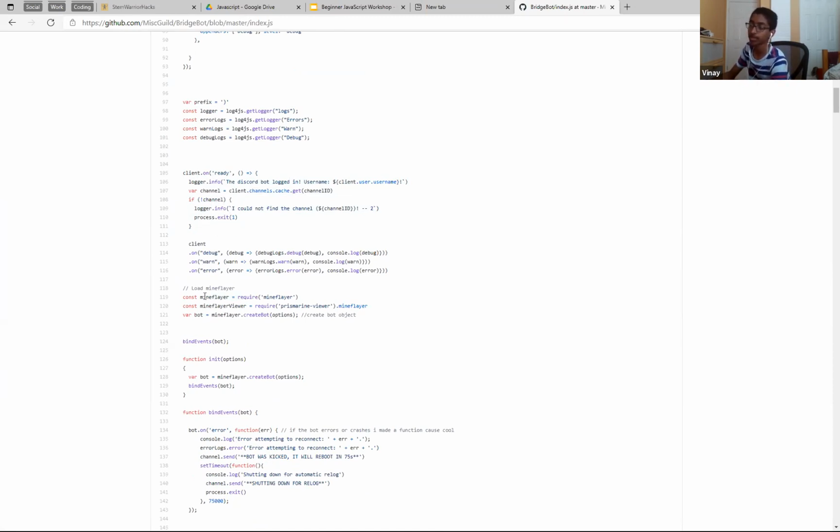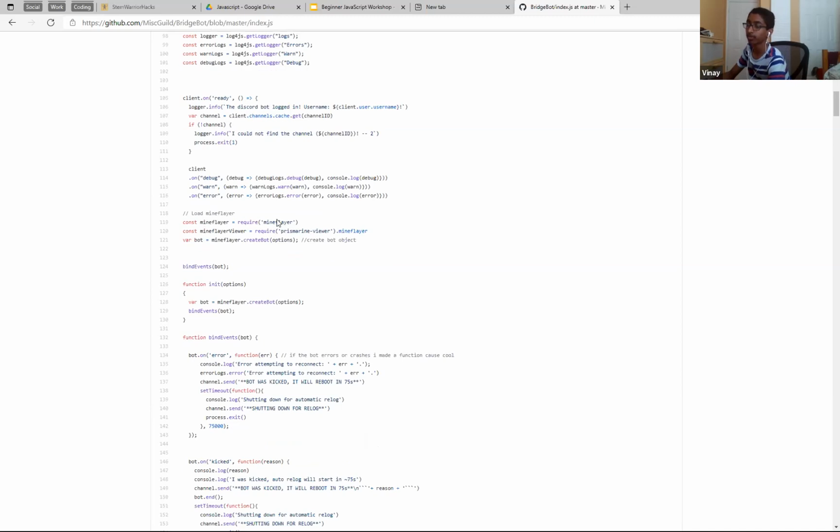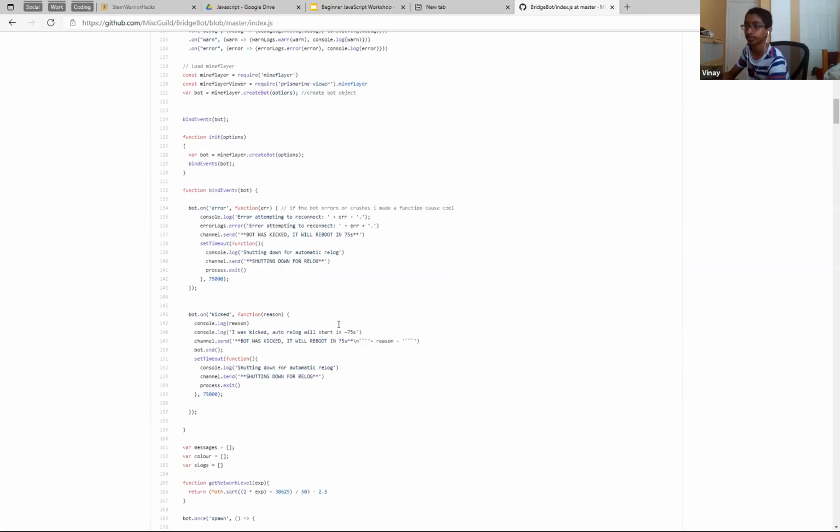So const mindset, that's declaring a variable. Actually, it's not declaring a variable, my bad. If you want to require a certain library, we do const this to require mindset, const this to require this, etc. Event listeners, yes, thank you, Socket. Event listeners are used when making Discord bots. There are other uses, it's a very general thing, but yes, it's also used when making Discord bots.